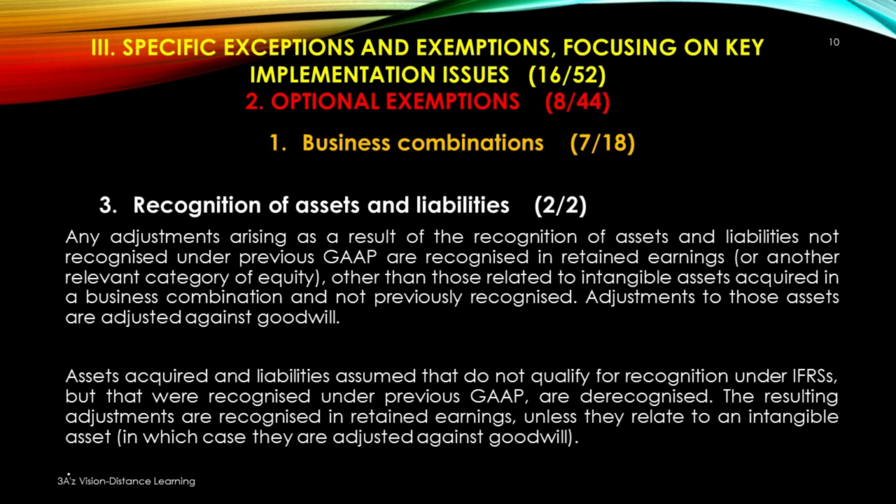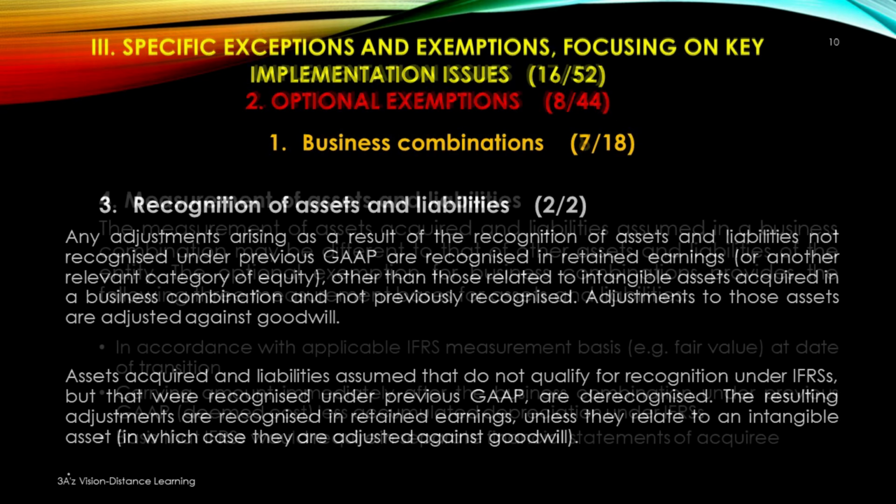Assets acquired and liabilities assumed that do not qualify for recognition under IFRS but that were recognized under previous GAAP are derecognized. The resulting adjustments are recognized in retained earnings unless they relate to intangible assets.